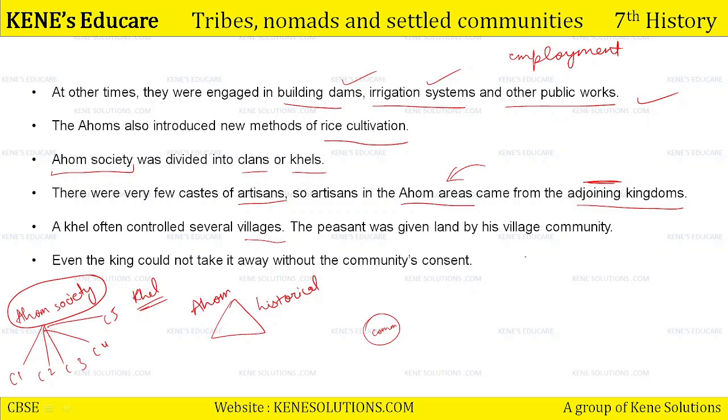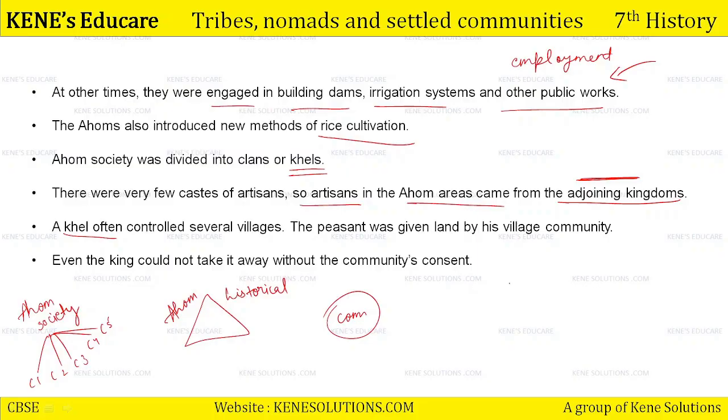The peasant was given land by his village community. Peasant खुद कुछ own नहीं करता था. For the equal distribution of resources and wealth, so that one person does not have 10 pieces of land and one have only one.